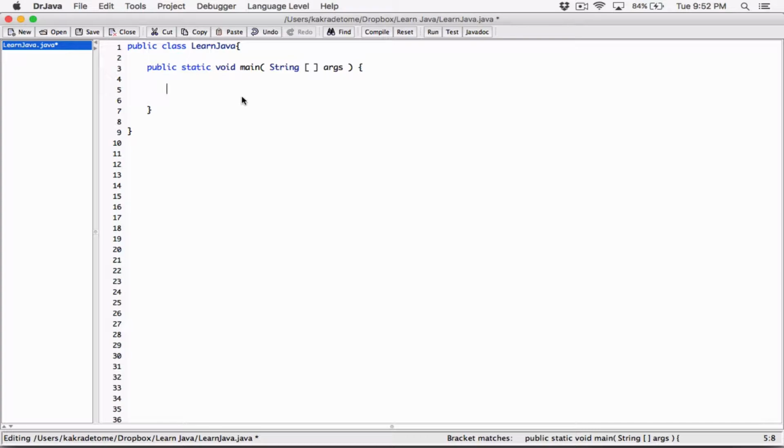But a string is not a primitive data type. It's special. It's a special type of entity called an object. Now, I don't want to get into the details of classes and objects because that can get a bit confusing at this point. But we'll definitely get into what an object and a class are. I want you to at least have an overview, an idea of what a string is in a very general sense, so we can start working with them.